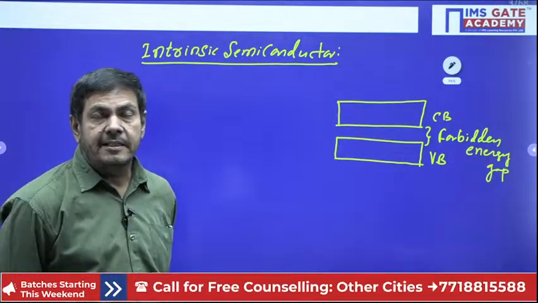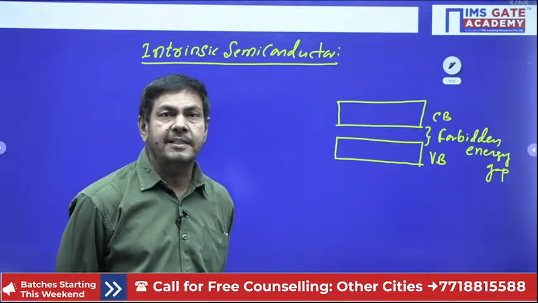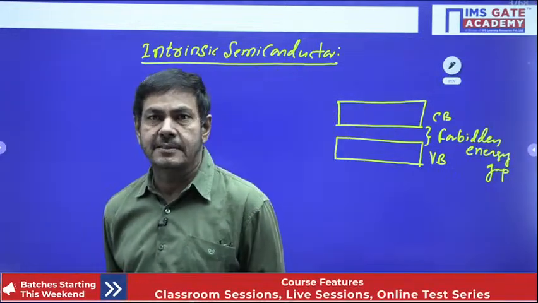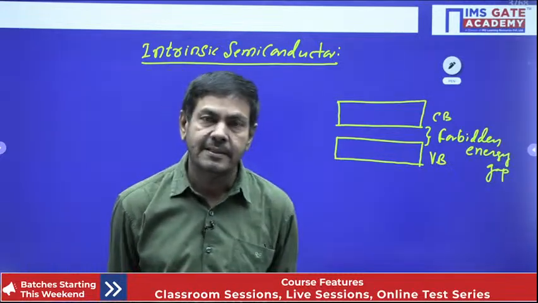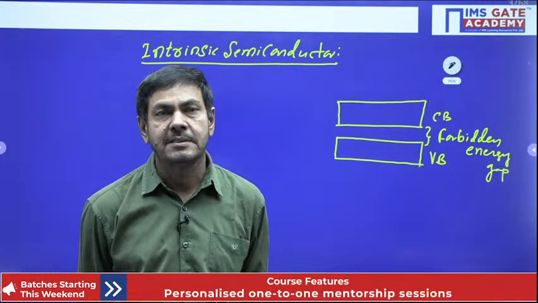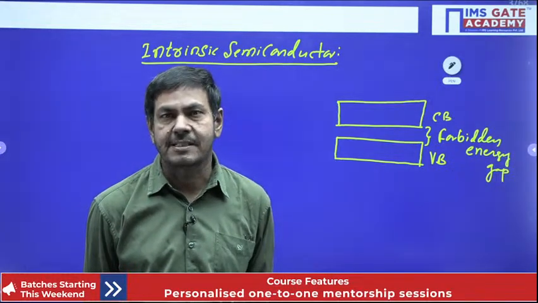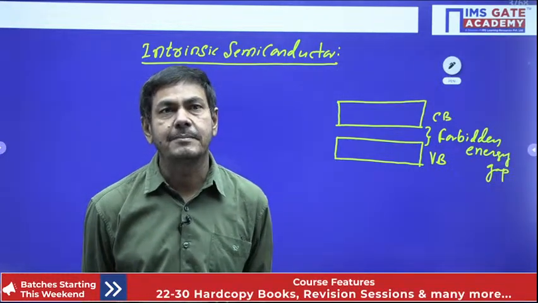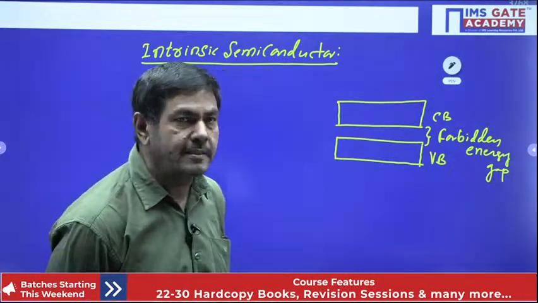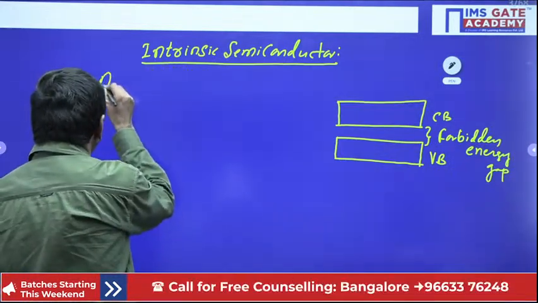When can we say the given material is an intrinsic semiconductor? The pure type of semiconductor is called an intrinsic semiconductor. If you get the semiconductor in pure form, then it is called an intrinsic semiconductor. If the atomic arrangement inside the intrinsic semiconductor is observed, we find only identical atoms. All are identical, similar atoms. That is intrinsic semiconductor. Thus we can define the pure type of semiconductor. We can define it like this.